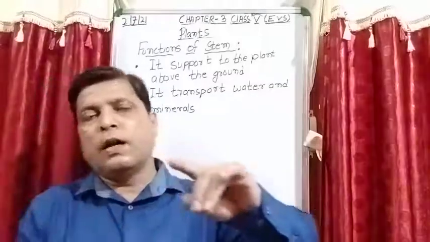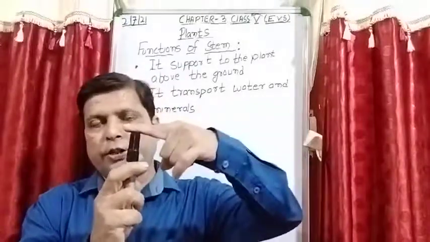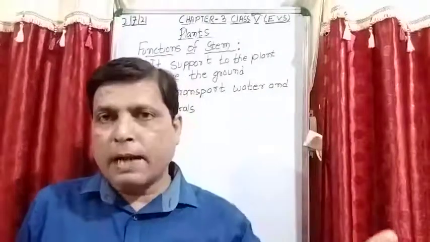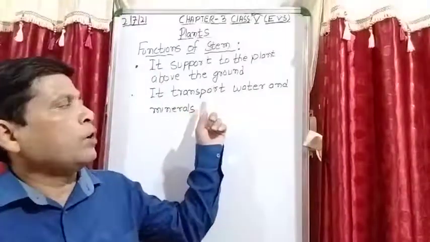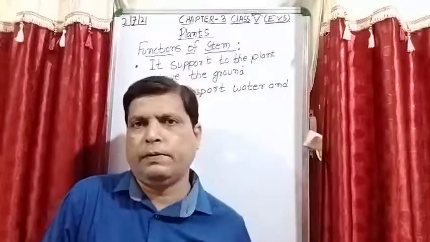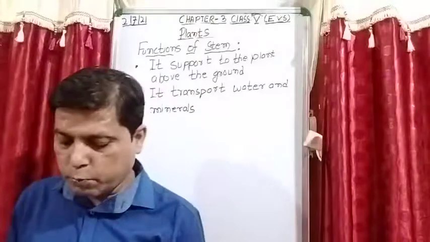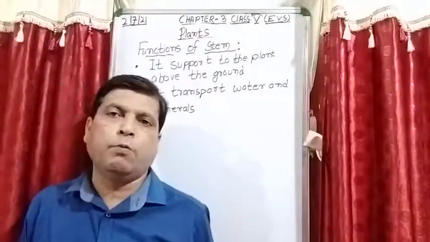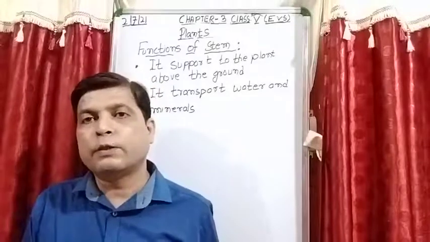So the root is attached to the stem. Roots are attached to the stem, so they absorb water and minerals and pass these water and minerals to the stem. That is the reason. The second point is that it transports water and minerals to all parts of the plant. That is the reason it is written: it transports water and mineral from the root to other parts of the plant.